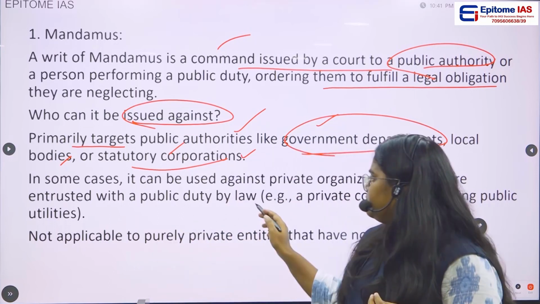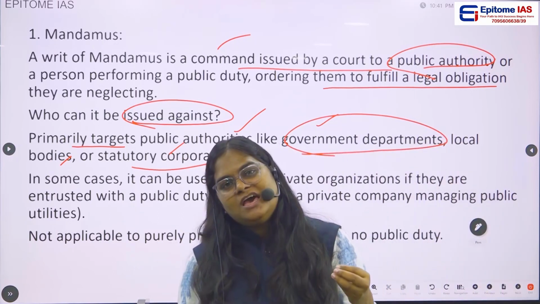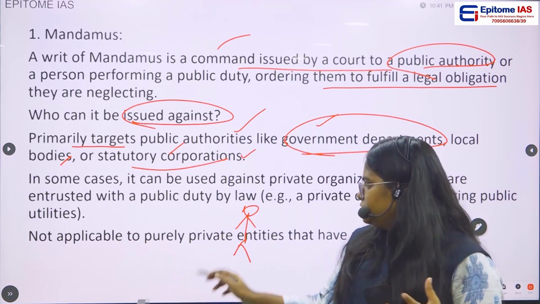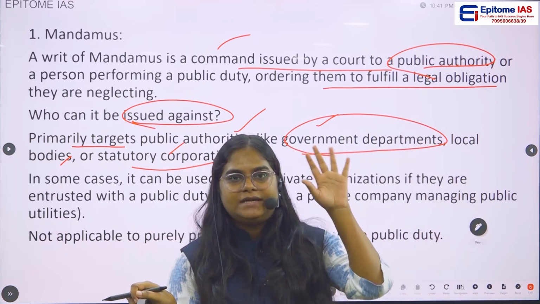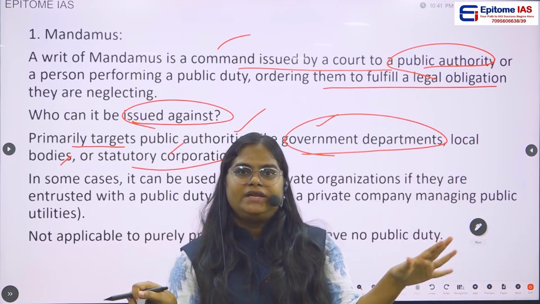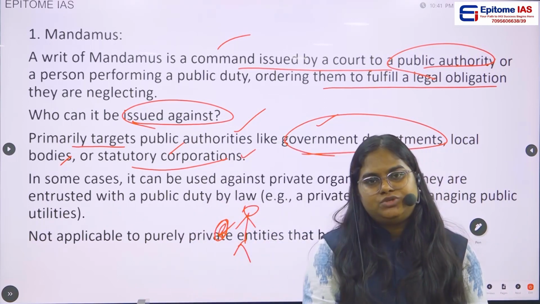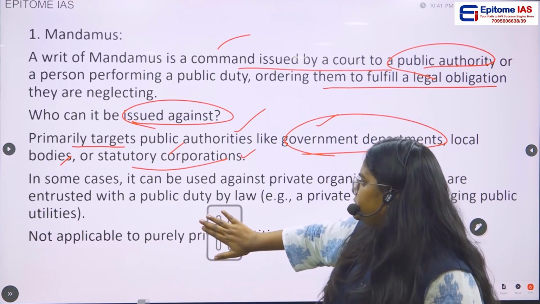Because when a private entity is entrusted with a public duty, and it is showing negligence, neglecting its public duty and is not ready to do the duty, then obviously the court will be issuing the mandamus against this particular entity or person.